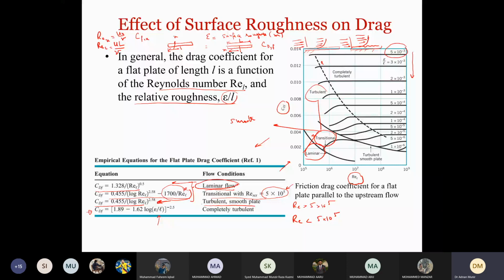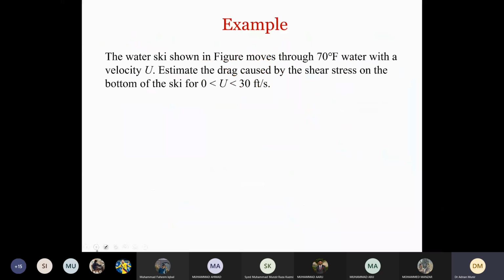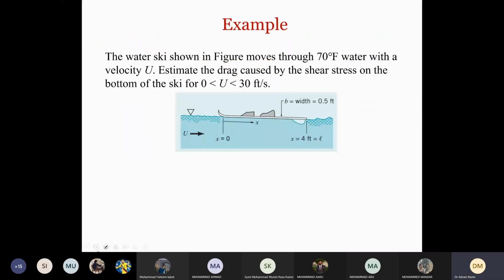Right, now before we finish today, I'll just quickly go through an example and then we'll finish for today. So now the water ski shown in the figure moves through 70 Fahrenheit water, with a velocity u. So the incoming flow velocity is u. We can either say that this is moving in this direction and the water is stationary, or equivalently we can say that this ski is stationary and it is subjected to incoming flow. So this is how we can pose this problem in both ways.